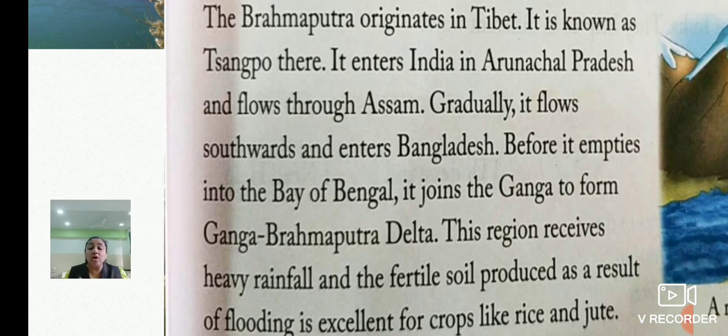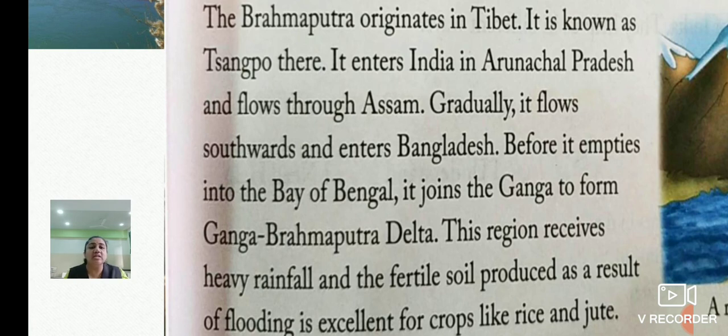Gradually it flows southwards and enters Bangladesh. Children, you have that map, so you can observe it very carefully. Where is Tibet, from where it originates, and then at what place it enters India, and in the southern direction it enters Bangladesh. Before it empties into the Bay of Bengal, it joins the Ganga to form the Ganga-Brahmaputra Delta.